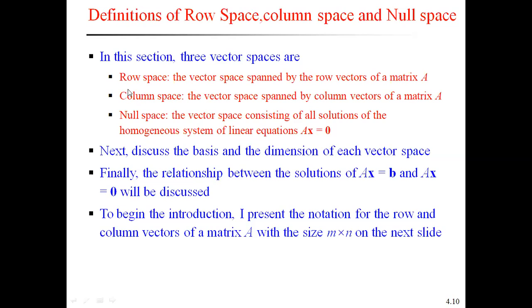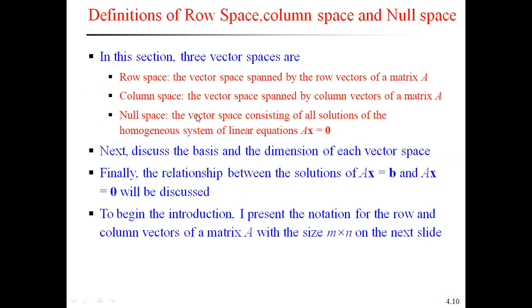Therefore, what is the definition of the row space? The vector space spanned by the row vectors of the matrix A is called the row space of a matrix. Next, what is the column space? The vector space spanned by the column vectors of a matrix A is called the column space.